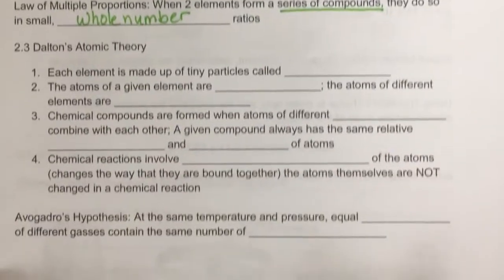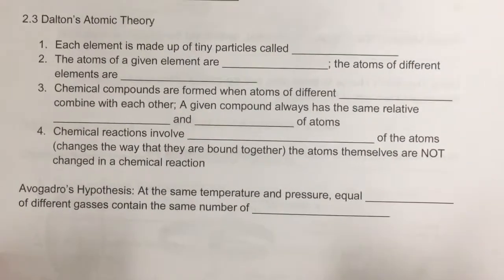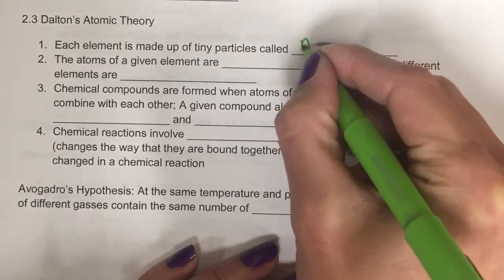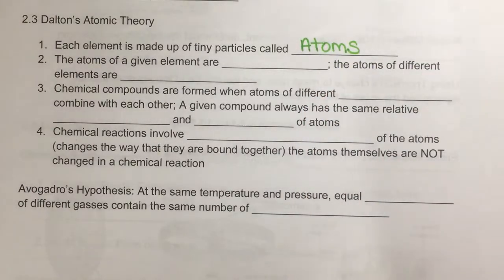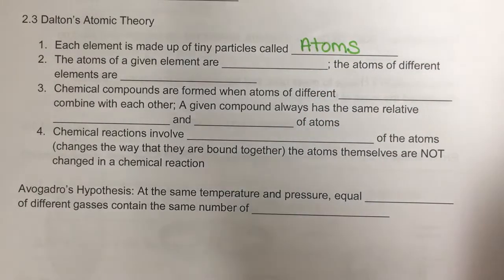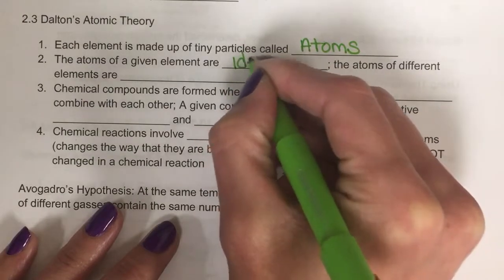Now, Dalton's atomic theory is really important because it was the first time that we actually really looked at how atoms are the same, how they're different, how they combine. So Dalton came along and he said that our elements are actually made up of tiny particles called atoms. He said that the atoms of a given element are identical.